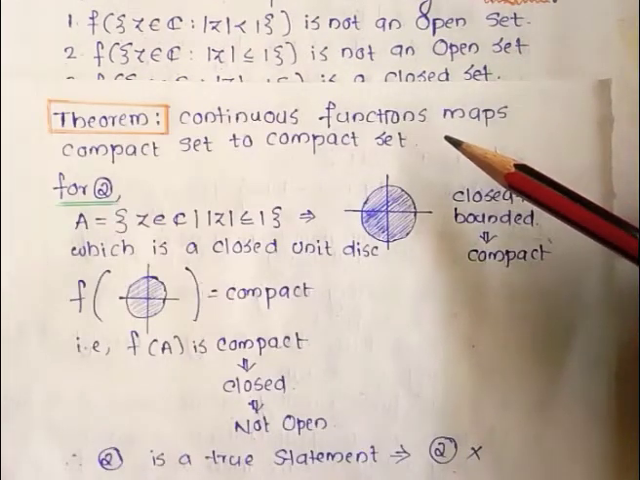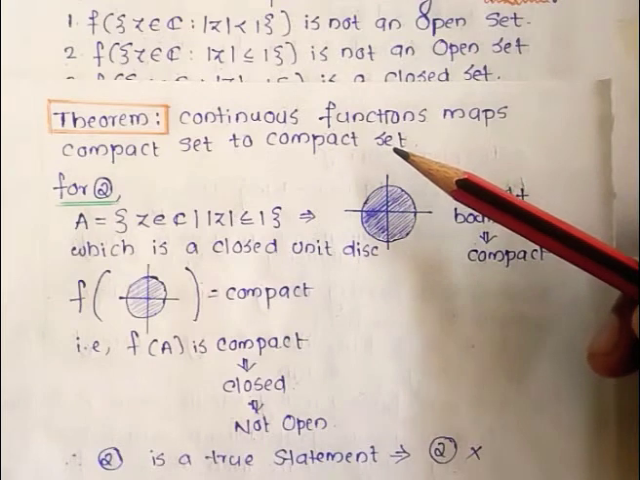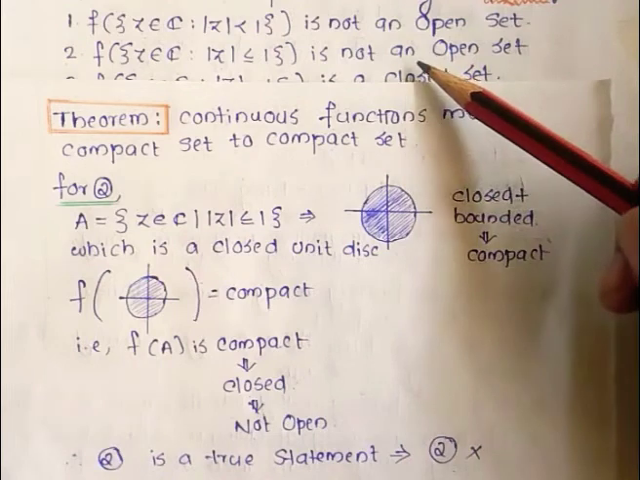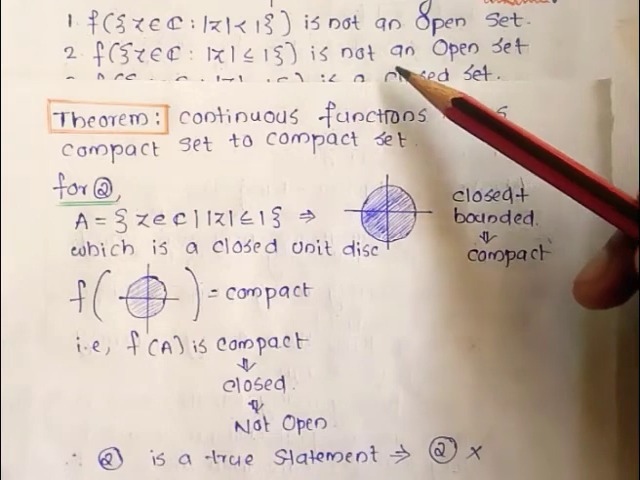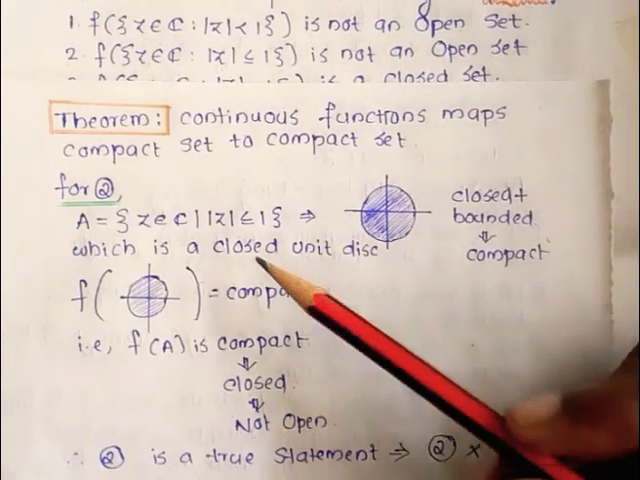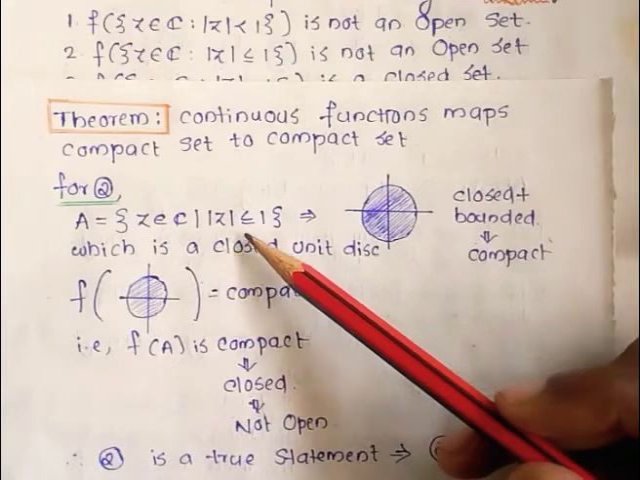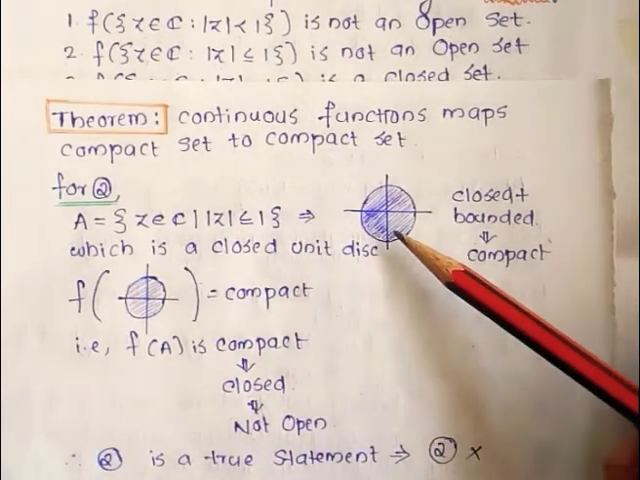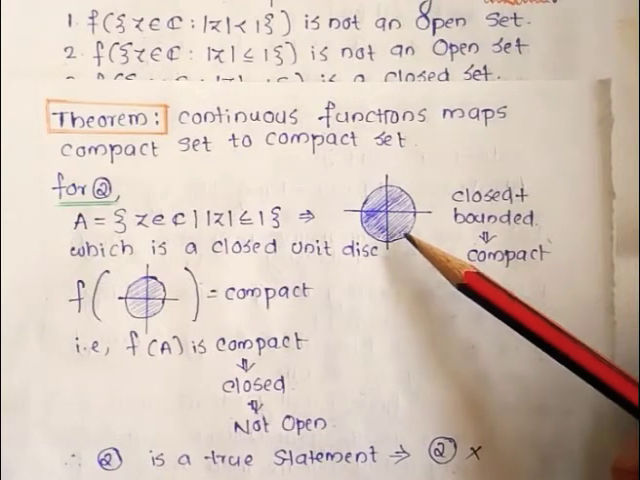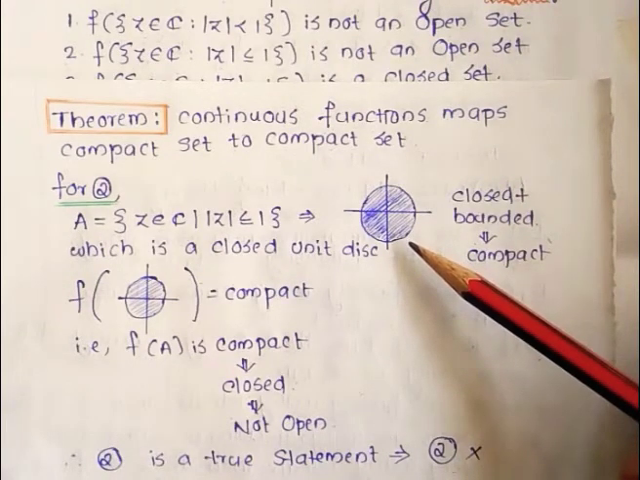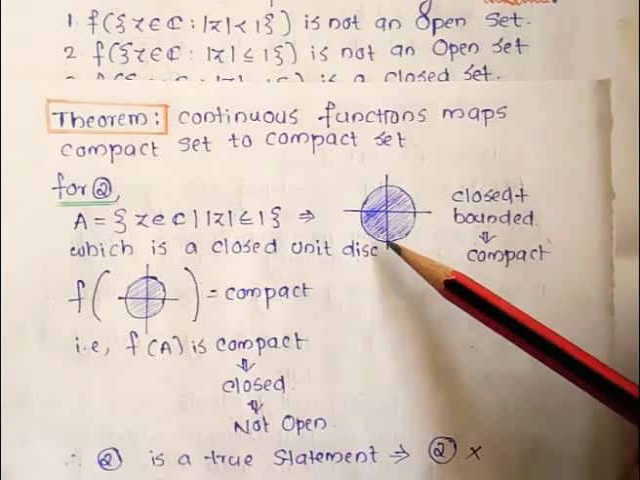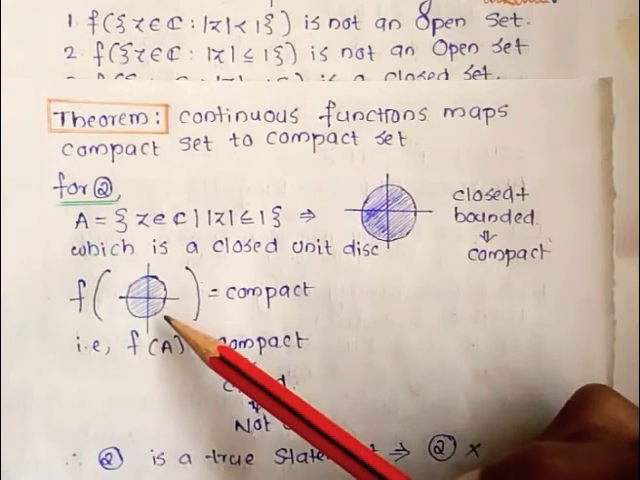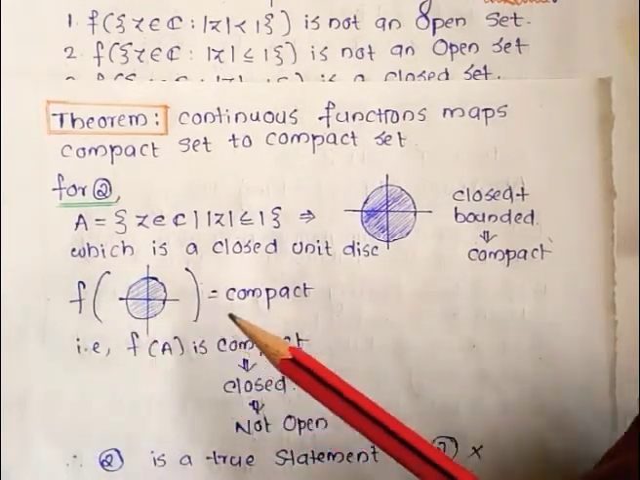Before going to option number 2, we want a theorem: continuous functions map a compact set to a compact set. Our second option says that the image of the set of all z belonging to C such that |z| ≤ 1 is not an open set. So let A be the set of all z belonging to C such that |z| ≤ 1, which can be geometrically represented like this. It is closed and bounded, and hence it is compact. So A is a compact set. Then by the above theorem, the image of a compact set must be compact. So f(A) must be compact.